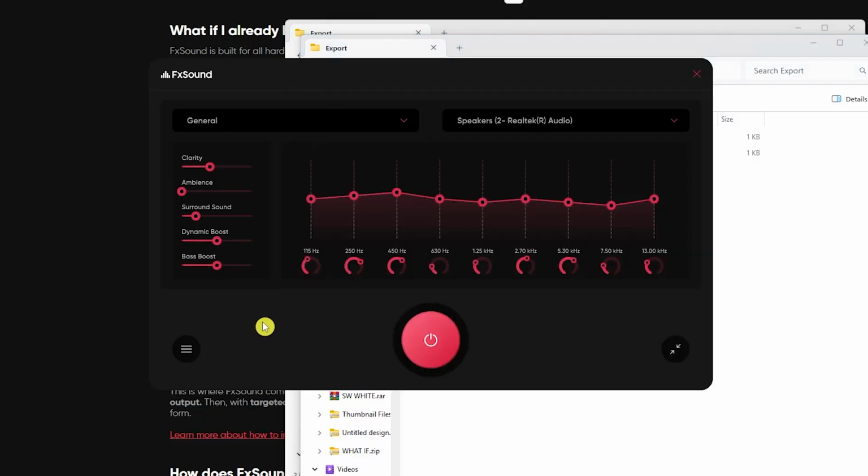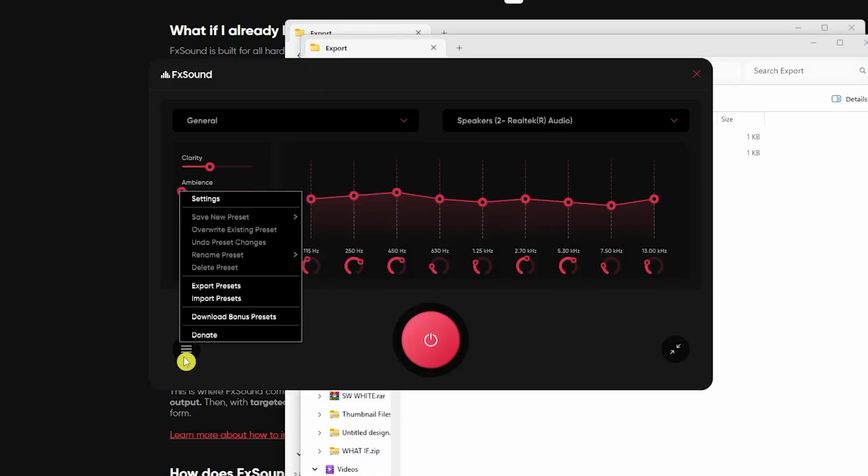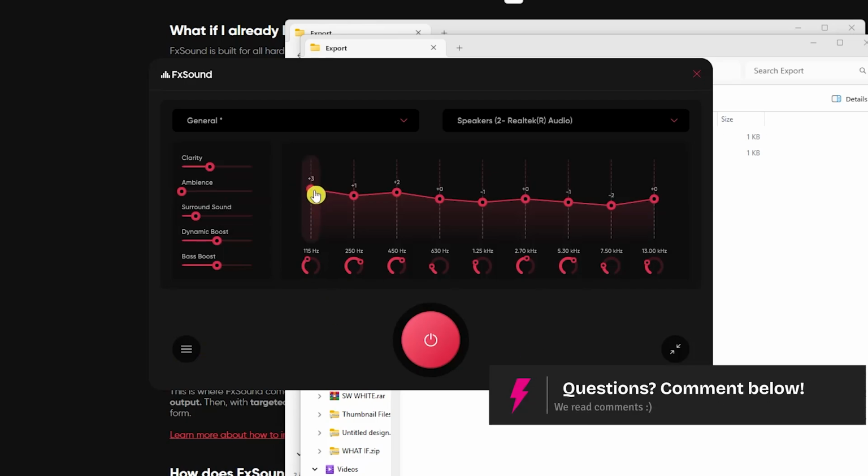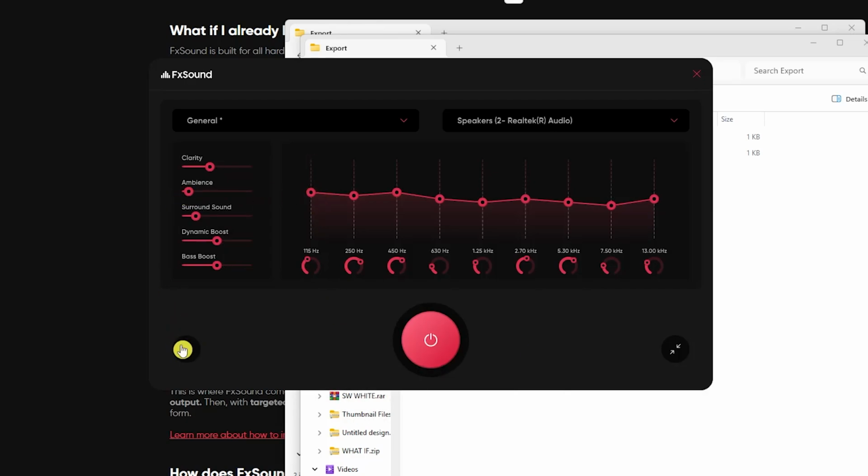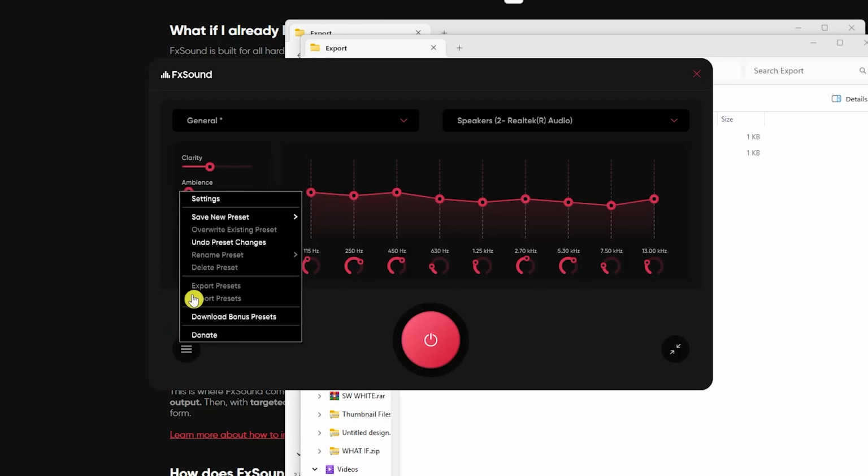And then, once you know that, you can now go back in here and click here on the three horizontal bars icon on the bottom left. In here, you can click on Import Preset. However, if this is grayed out for some reason, it's probably because you have made some changes, just like this one. And then, as you can see, Import Preset is now grayed out.